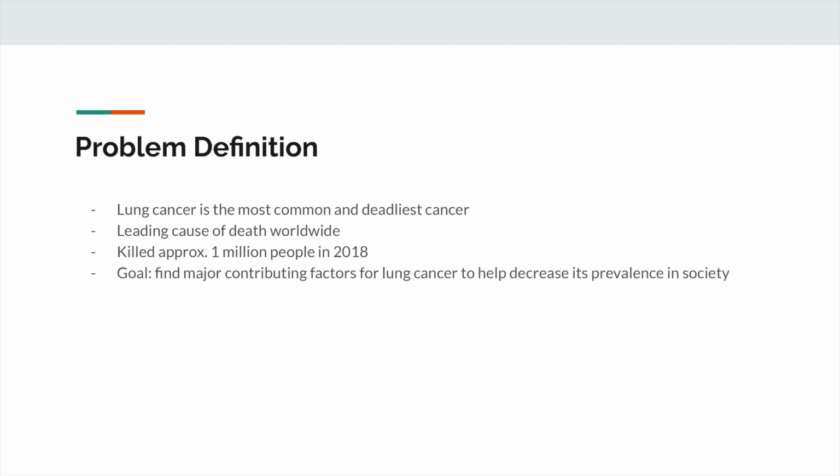Problem definition. Lung cancer is the most common and deadliest cancer. It is the leading cause of death worldwide. It killed approximately 1 million people in 2018. The goal of our project is to find major contributing factors for lung cancer to help decrease its prevalence in society.